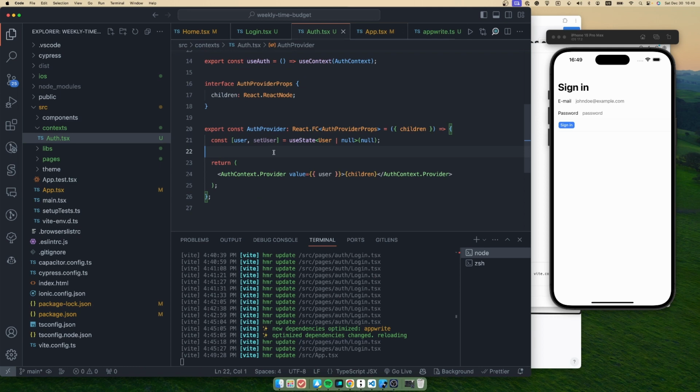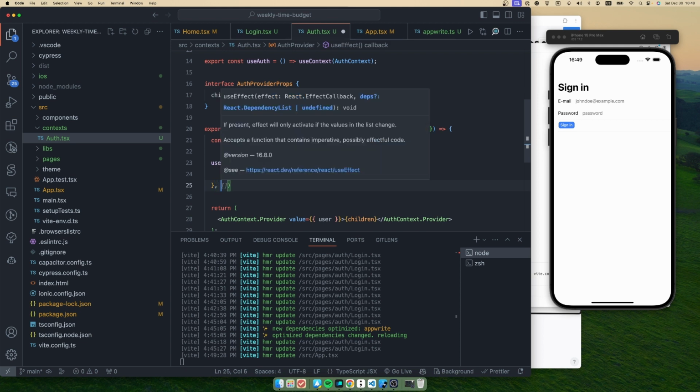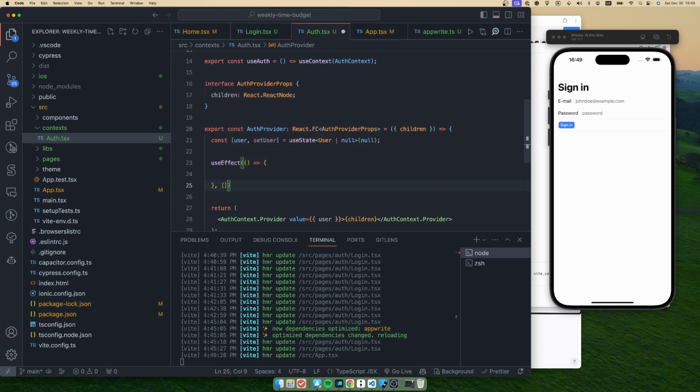And so basically when the application is opened, we should just try to fetch the current session from the Appwrite server, and if there's a current session, we should just set that session into our global state. In this way we will know if there is a logged in user or not.